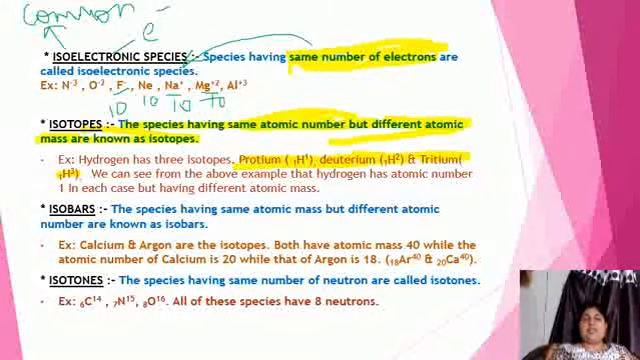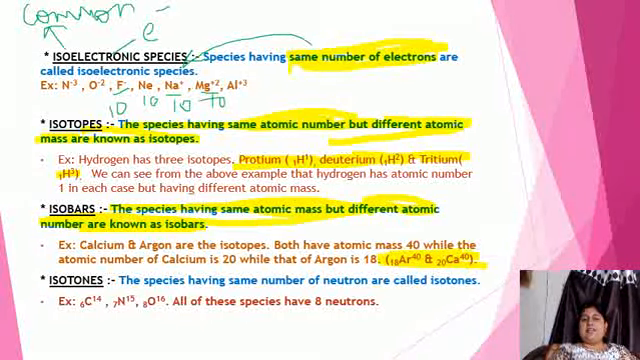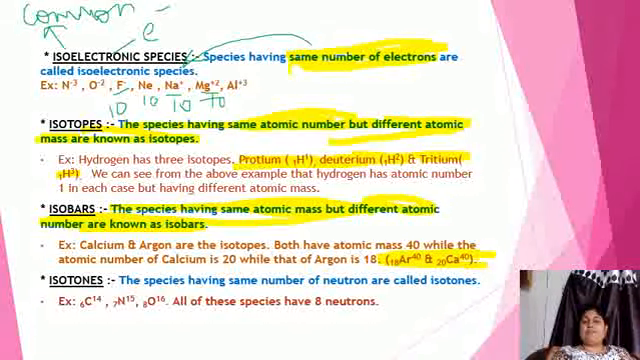The third one is isobars. Isobars means which have same atomic mass but they differ in their atomic number. For example, argon and calcium. Argon has atomic number 18 but atomic mass 40, while calcium has atomic number 20 and atomic mass 40. Both have same atomic mass but different atomic number.